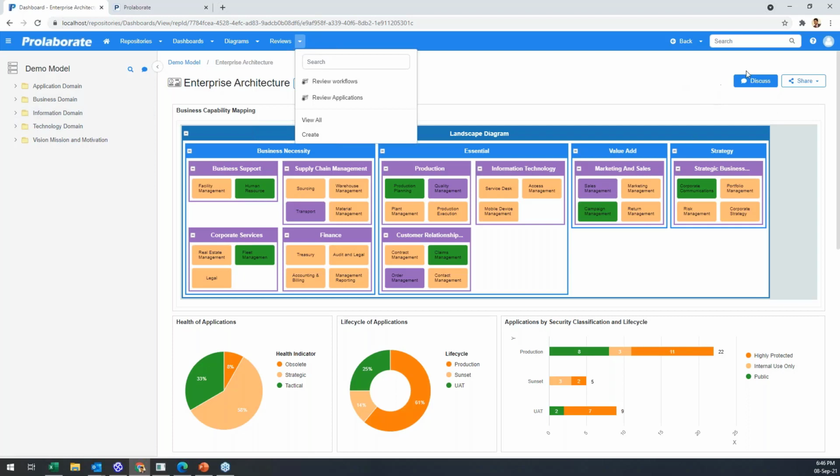Basically, dashboards was here, diagrams was a tab here, reviews was a tab here. So we wanted to bring all that into a single place and make it extremely easy. This is an example of what we did with the user experience. Everything that is important is available just next to each other.